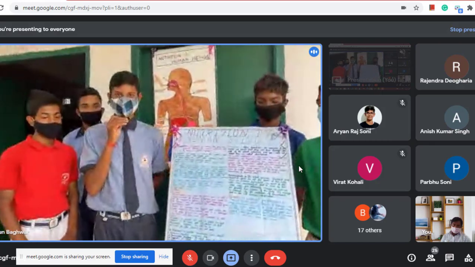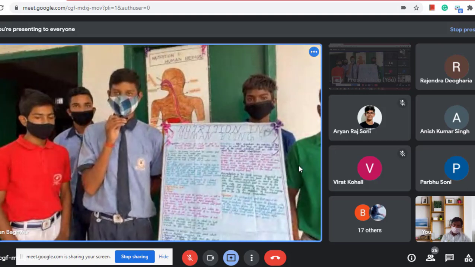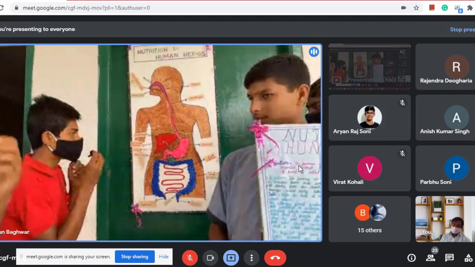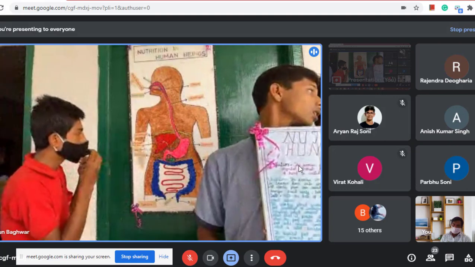Nutrition provides not only the best physical health, but it also reduces the chances of disease. After the esophagus, the food comes to the stomach. From the stomach, we have the liver. The liver secretes bile.